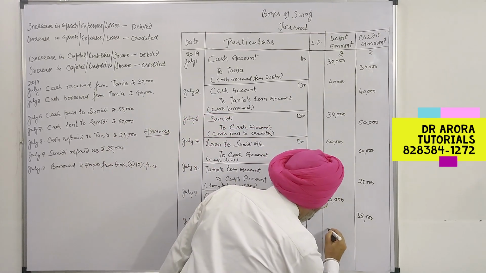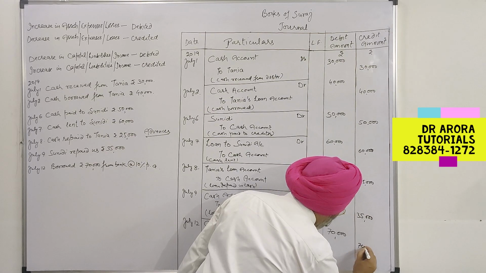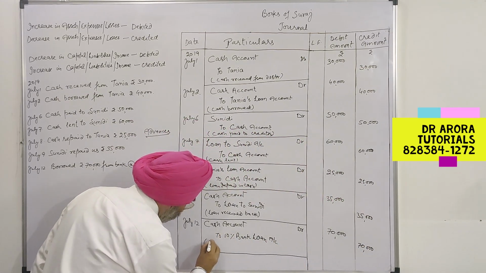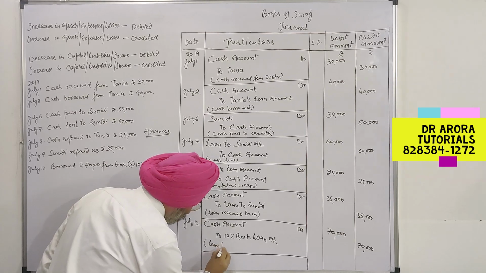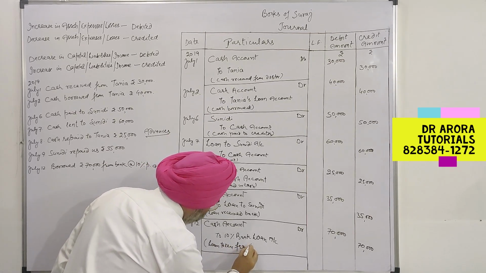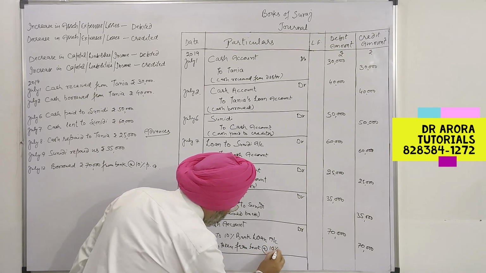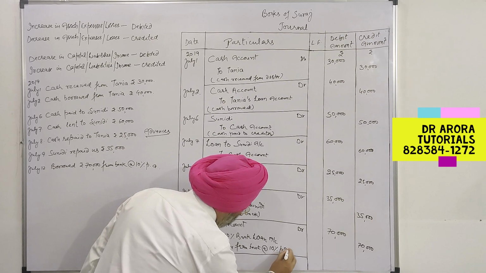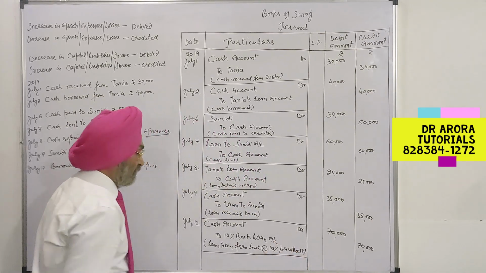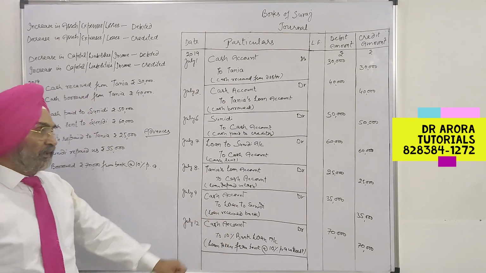So that is to be shown as information only along with the amount of loan. The loan taken from the bank at the rate of 10% per annum interest. So this is the entry for borrowing the loan.